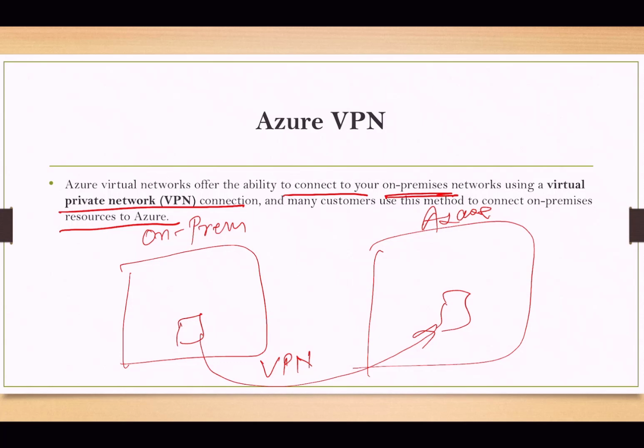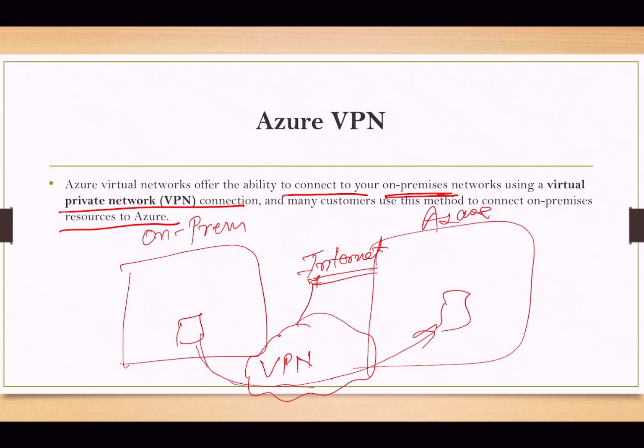So in this case we use VPN, that is Azure VPN, but there is some limitation here. Your connection is going through the internet. Just understand this because it is very much required for the exam. So in the VPN case, our data or traffic travels through the internet, but it's secure.